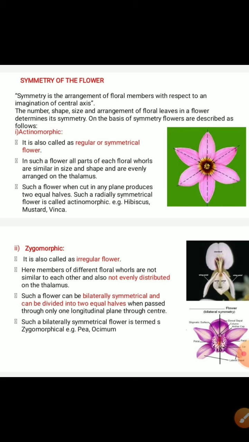Many vertical planes. That is, an actinomorphic flower allows us to divide the flower into many equal parts.